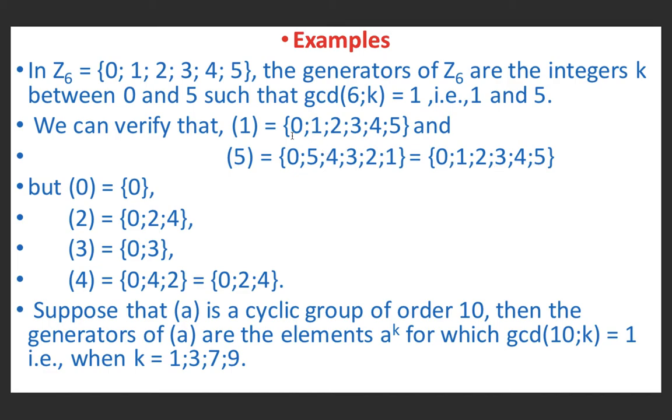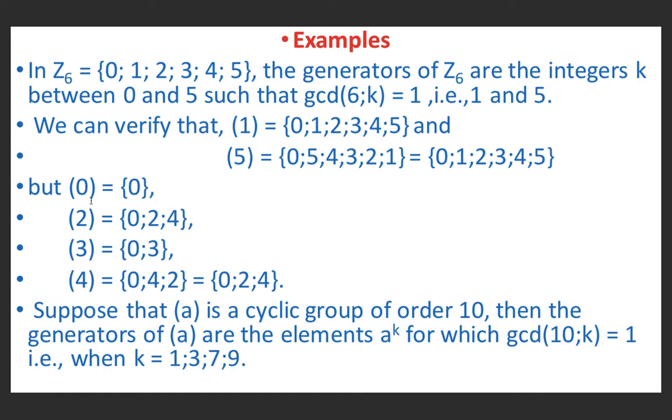Now I have explained in detail in my previous lecture how to calculate these values of the set, and I hope that you can easily calculate the values of elements of the set generated by 1 and the set generated by 5.